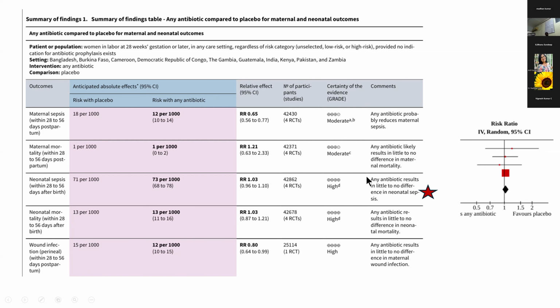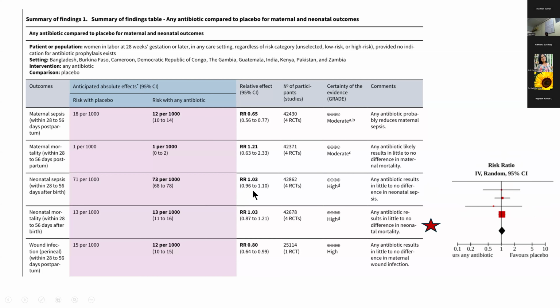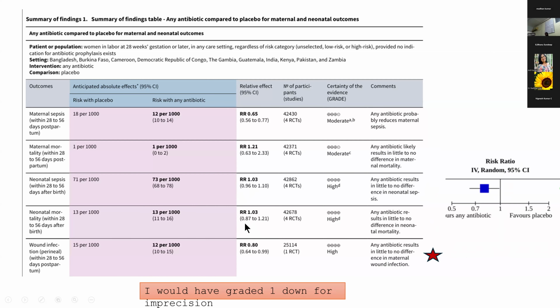So for the next outcome, neonatal sepsis, this also shows no effect. It's 1.03. Would you rate this down for imprecision? You will not rate it down because it's 0.96 to 1.1. And similarly, even for neonatal mortality you will not rate down for imprecision, because the MID threshold is 0.87 to 1.21, and the interval is within the threshold.